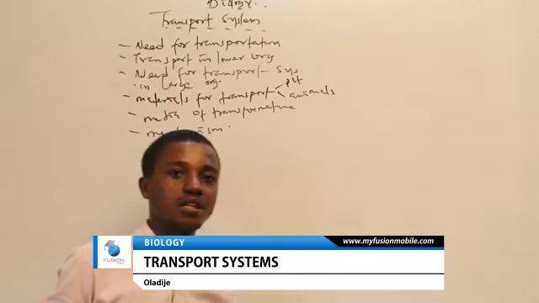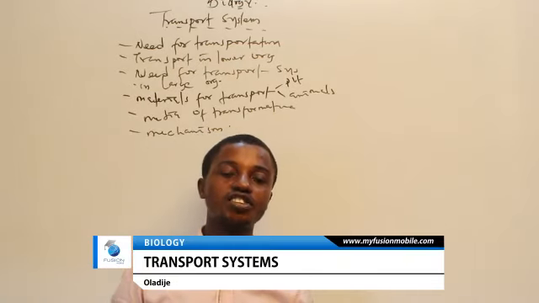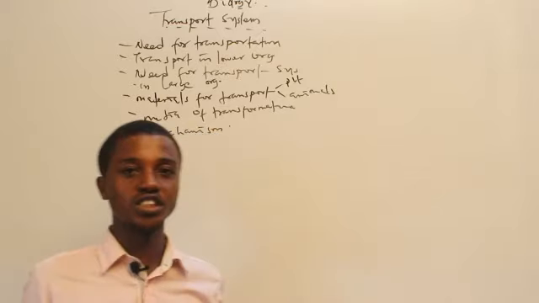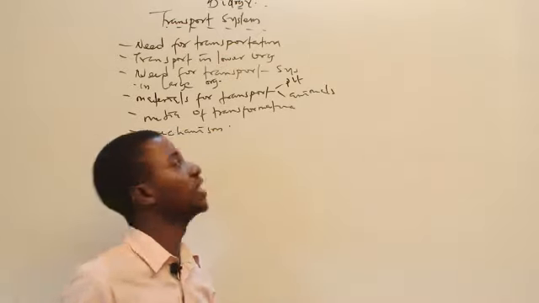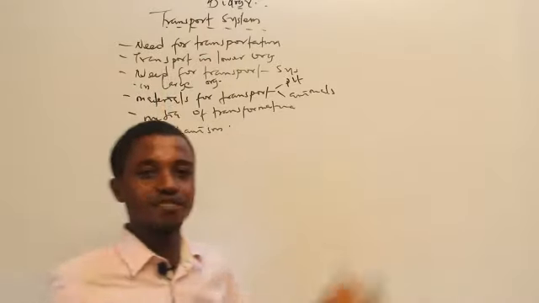What is a transport system? Transport system talks about all the processes involved in the transfer of gases in the body, all the processes involved in the movement of food in the body. So processes that involve the movement of food, the transfer of gases and all that, is called the transport system. So now, why do we need transportation?